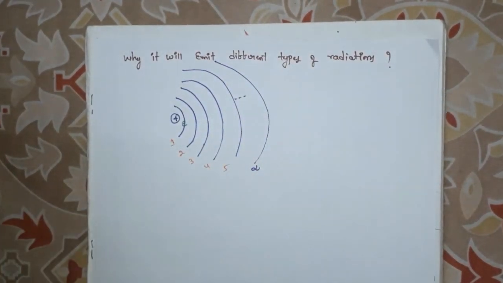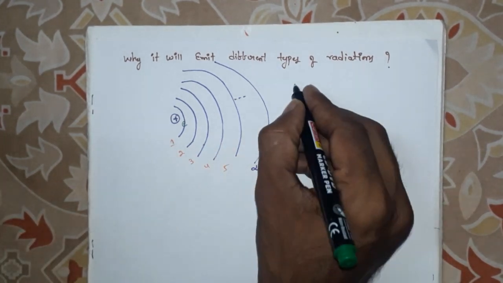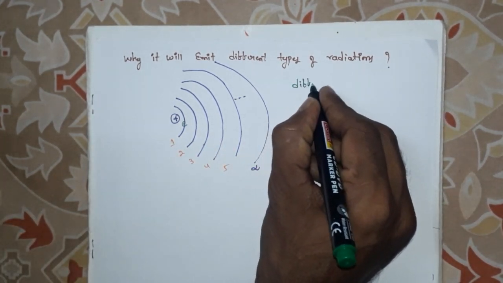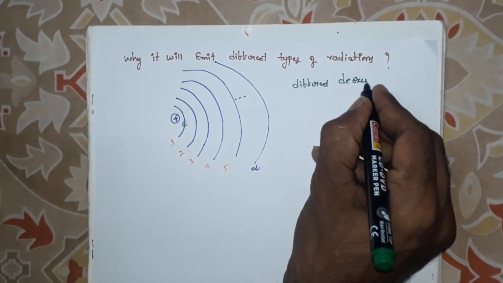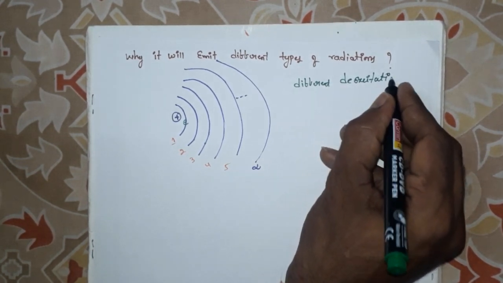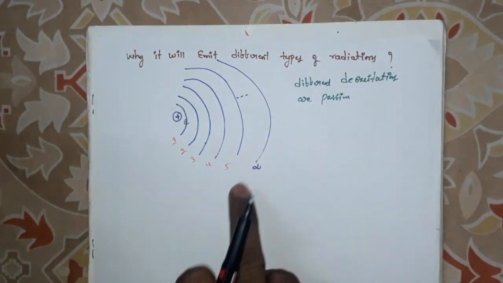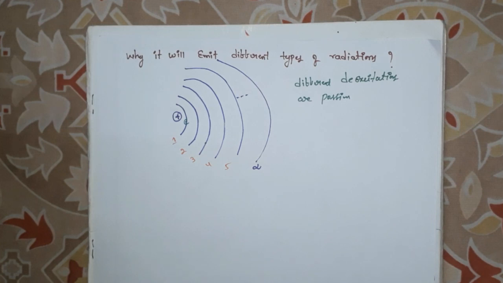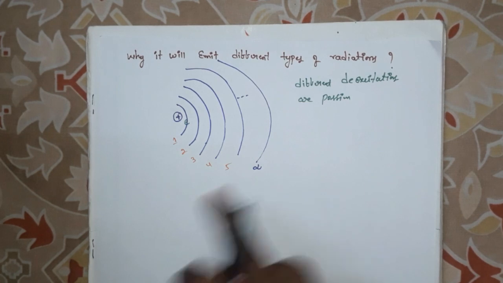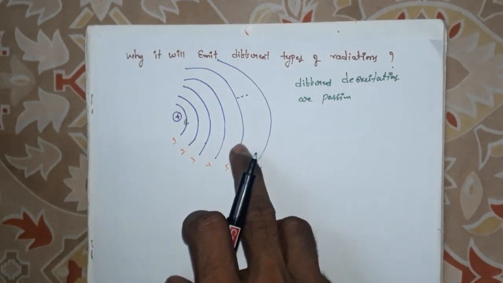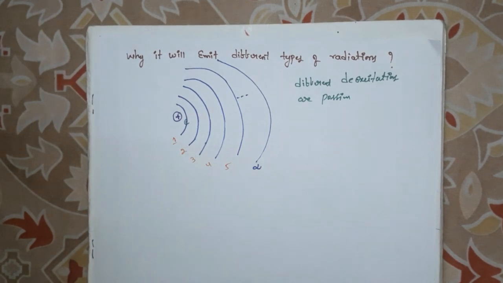In the hydrogen atom, different de-excitations are possible. De-excitation of an electron is nothing but the process of changing from an excited state to the ground state by releasing radiation.